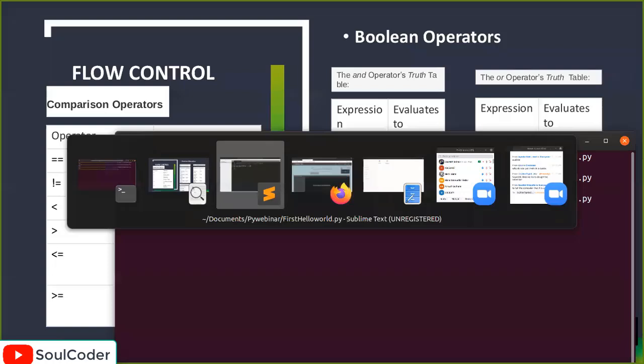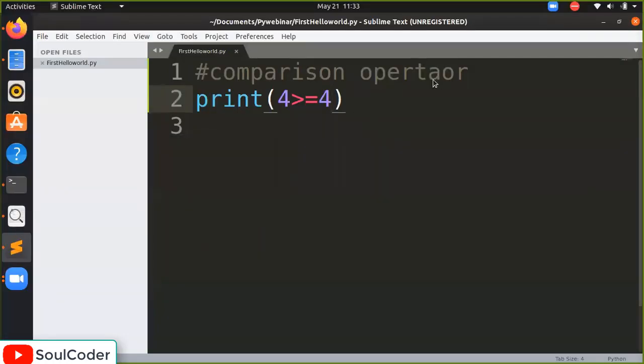Sometimes in a program, you have to decide many things. For example, I'm saying 2 is smaller than 4. I also want, with a simple AND, 4 is smaller than 7.